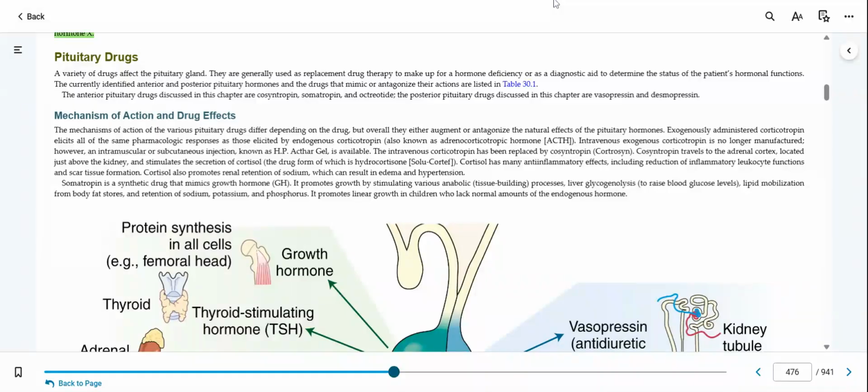So on our three drugs, I'm going to pull over my outline here. We talked about the negative feedback loop. We're looking at these three different drugs. We will take them for specific reasons. So we're going to take this first one, the cosyntropin, as if I have adrenocortical insufficiency.